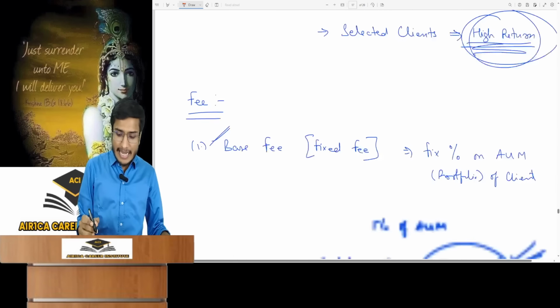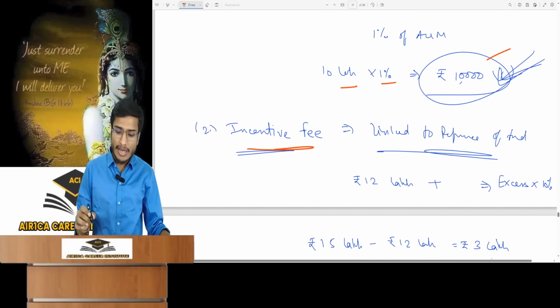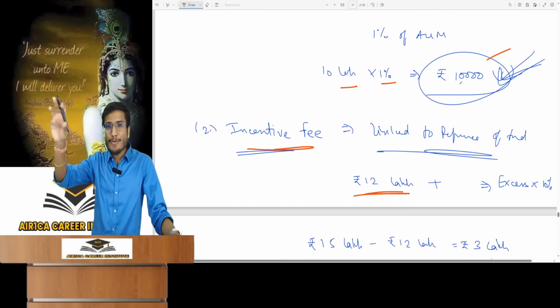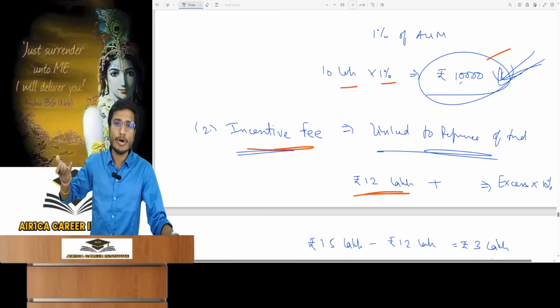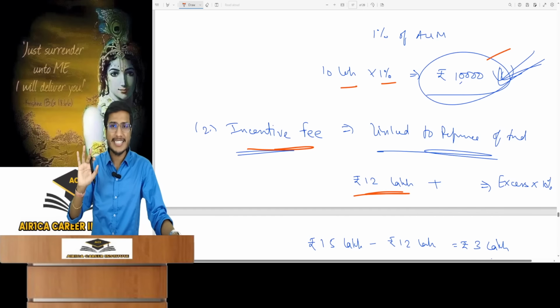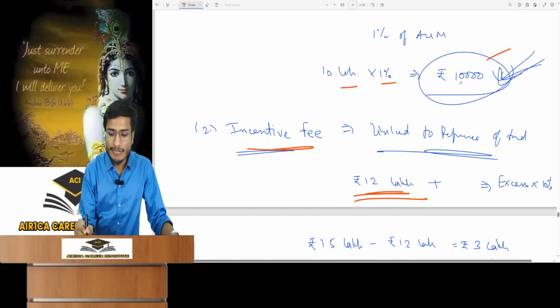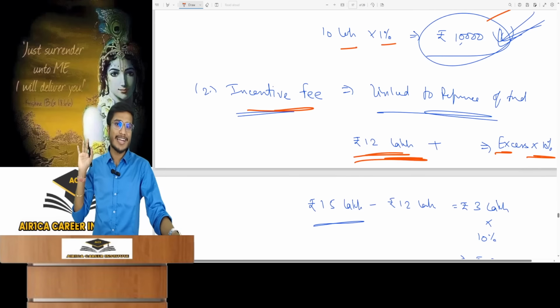I took 10 lakh rupees from the client, the fixed fee was 1%, so I'll take 10,000 rupees. For the incentive fee, if the client's portfolio of 10 lakh, if I take it above 12 lakh, meaning I earn him a very good return, so if the value of his portfolio goes above 12 lakh, then however much its value goes above 12 lakh, I am going to take 10% of that excess as an incentive fee from the client.